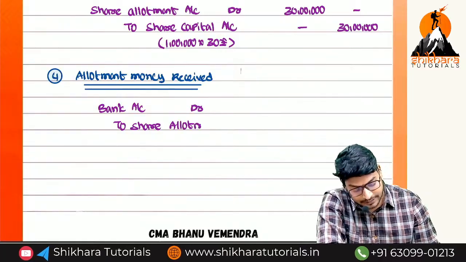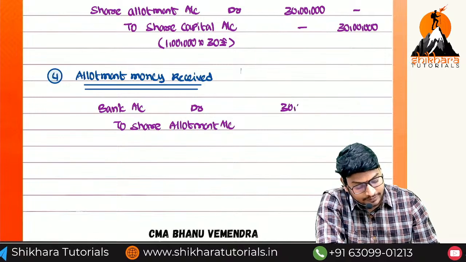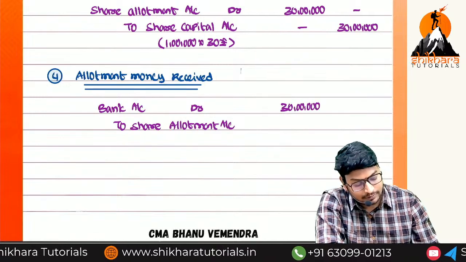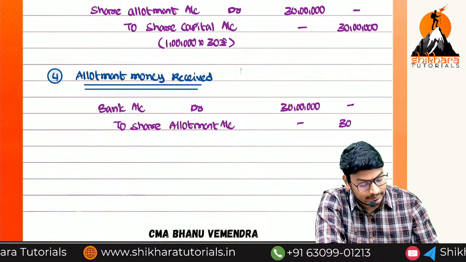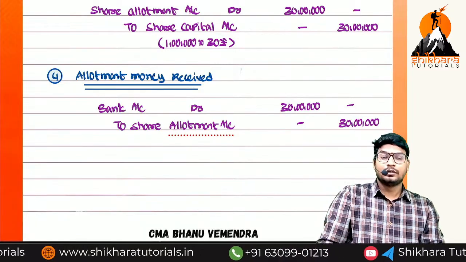Bank account debited to share allotment account. The same amount or different? The same amount of 30 lakhs and 30 lakhs. Okay now.